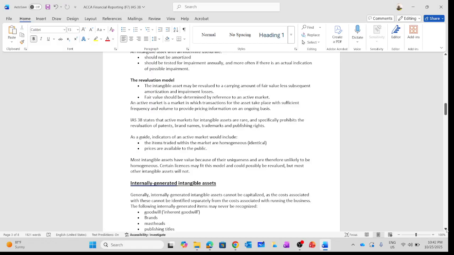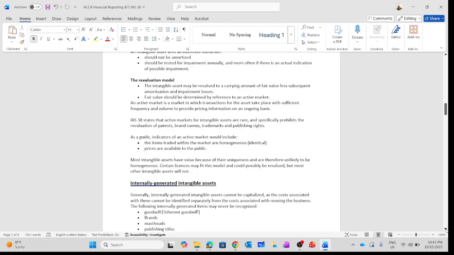We need to note these points down. For brand names, patents, trademarks, and publishing rights, it is prohibited by IAS 38 to revalue these four categories of intangible assets. We need to note it down as well.